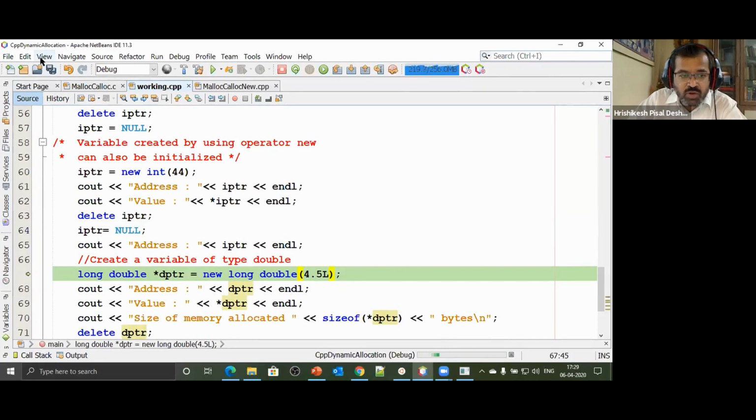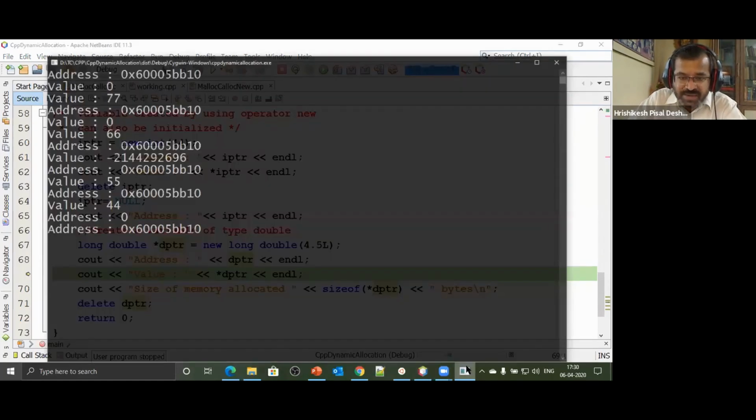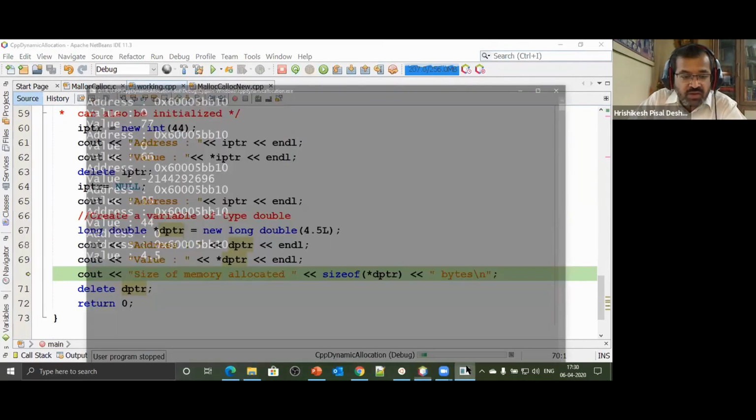So I have created a block of memory. I am asking it to create a new double variable. So it will now create a variable of type long double, which will initialize the value as 4.5. And I print that address. Oh, it's the same address, but block of address is quite larger now. This time it is a large address. And I print the value at that address, whatever value I stored, 4.5.